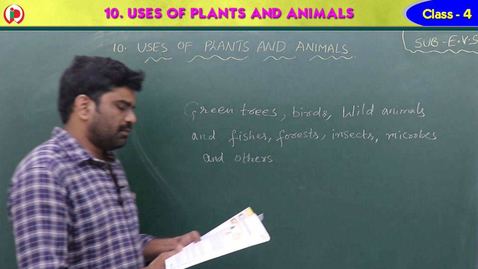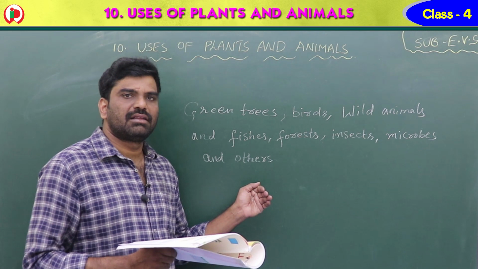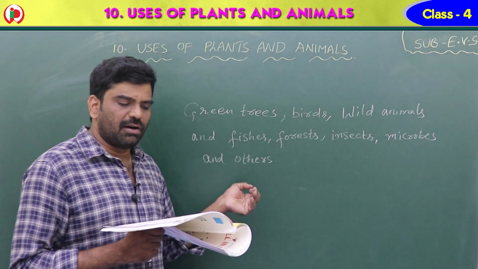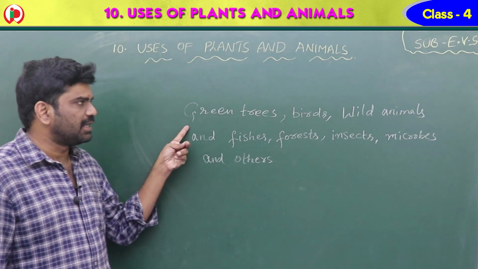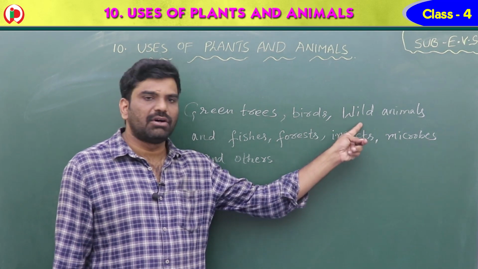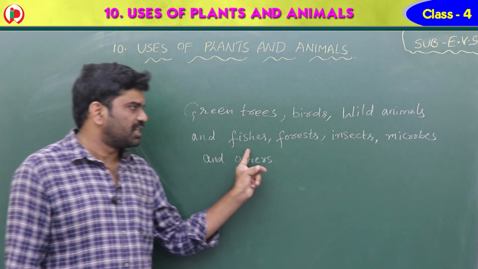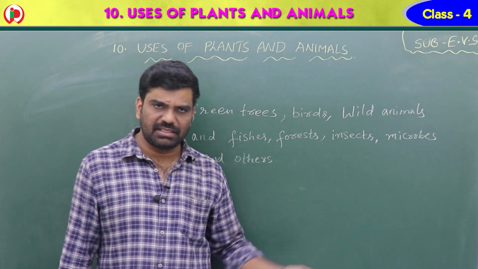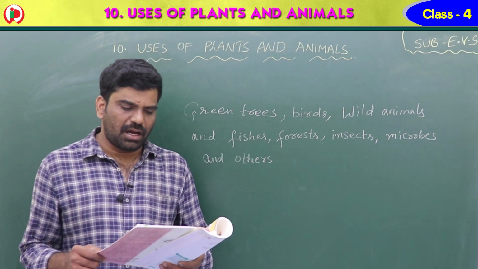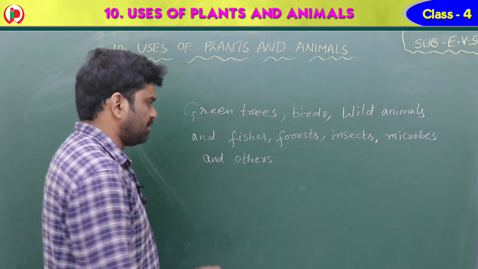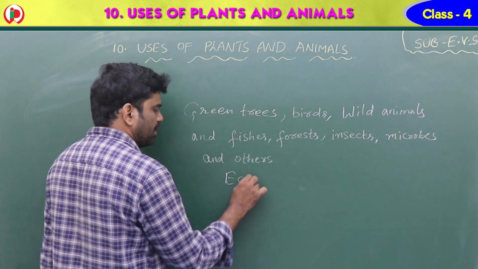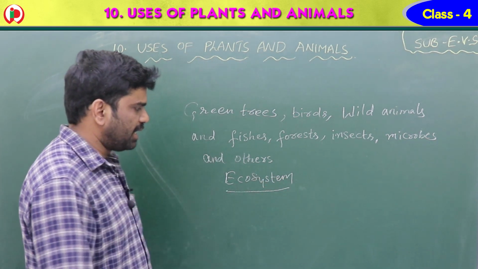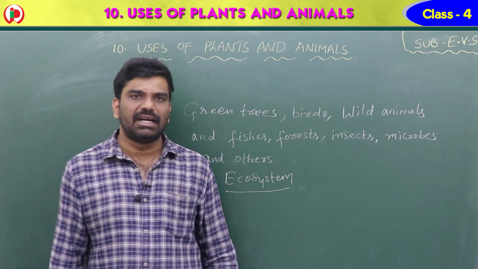So here see, we can't imagine the life of humans without plants and animals. Our world is nothing without green trees, without birds, without wild animals, without fishes, forests, insects, microbes and others. All these are living organisms, children. All of them are part of a big ecosystem. What is an ecosystem, children? It is a place where the organisms interact and live.